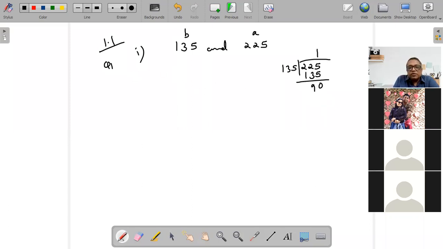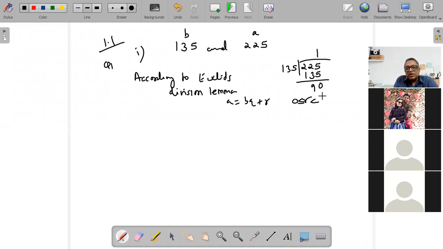Now, what are we supposed to do? We will write here according to Euclid's division lemma, A equal to BQ plus R, R is greater than equal to 0 less than B. So, हर question में ये आपको mandatorily लिखना है. You have to write this in every question that you are attempting. According to Euclid's division lemma, A equal to BQ plus R, R is greater than equal to 0, less than B, always. So now they are asking us to do by Euclid's division algorithm.